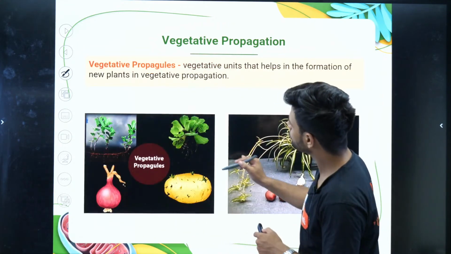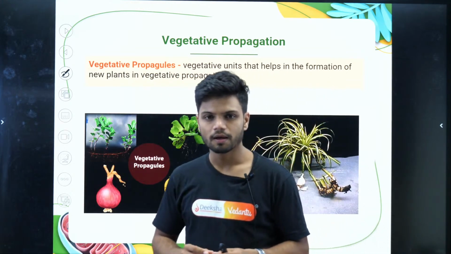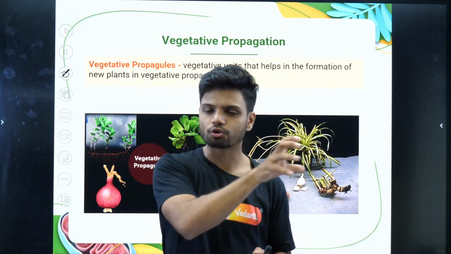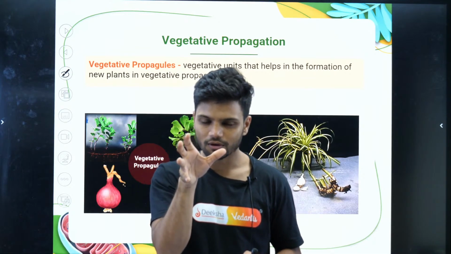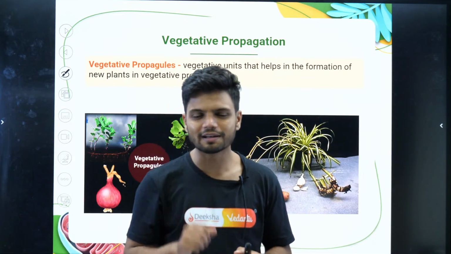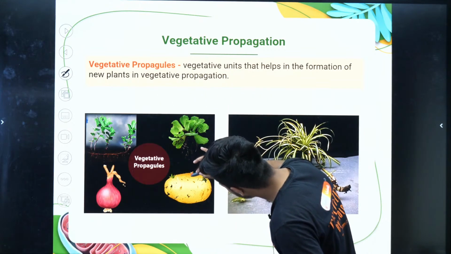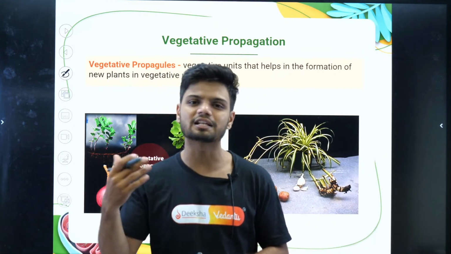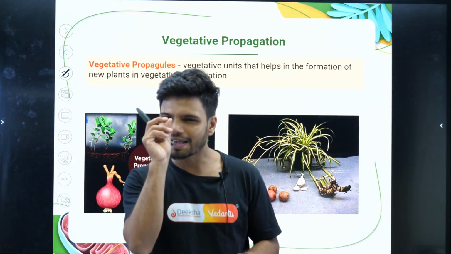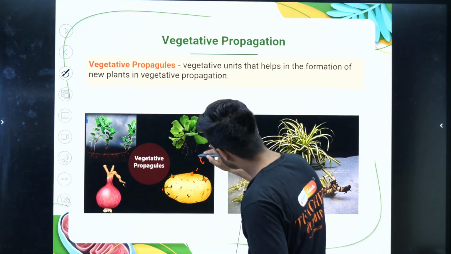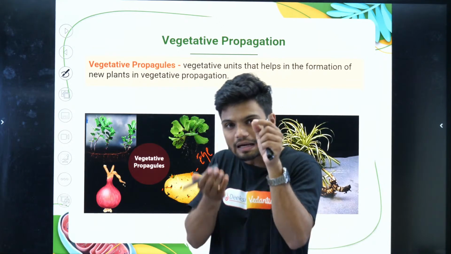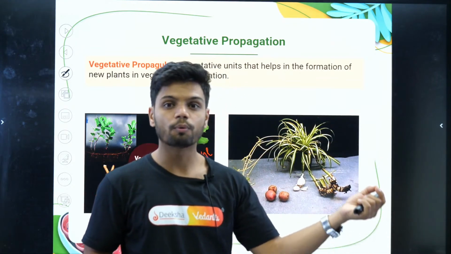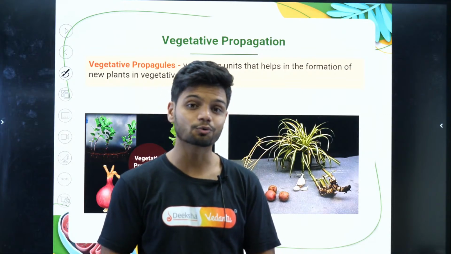Now, vegetative propagules. If you have noticed in the case of the potato, if you keep it in one corner of the room, one small eye will come up on the potato. Yes, have you noticed? In your 11th and 12th, that is called an axillary bud, but for you that is not important. This is called the eye of the potato. Now if you cut this eye and keep it in soil, a new plant will start to grow from there.